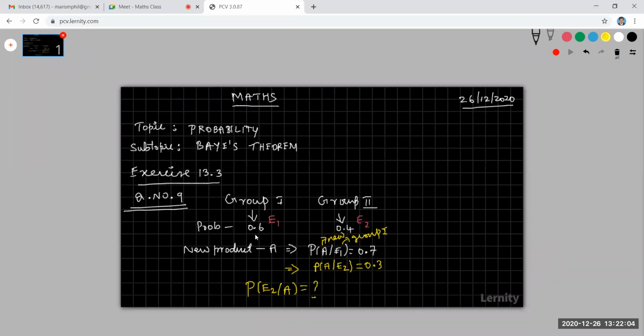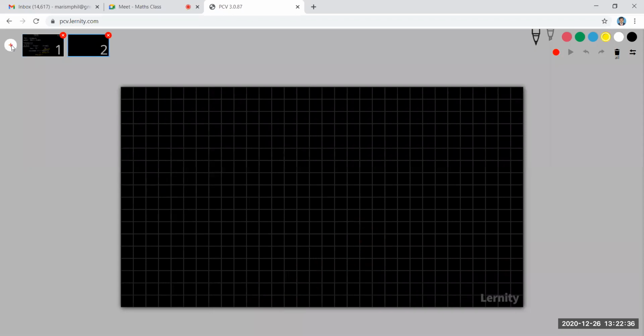The first group wins and introduces a new product with probability 0.7, the second group with 0.3. Now a new product is introduced by one of the groups. What is the probability that it was introduced by the second group? This is the question. How do we find that?